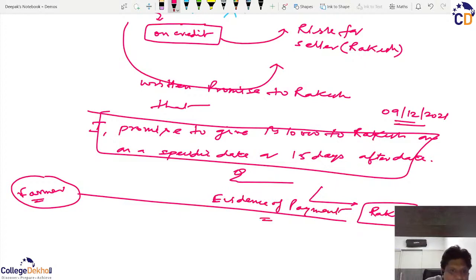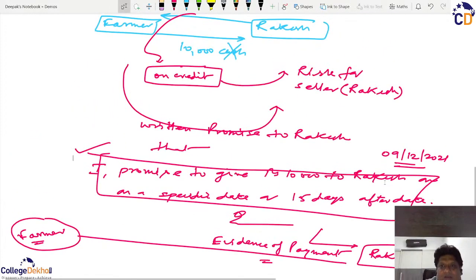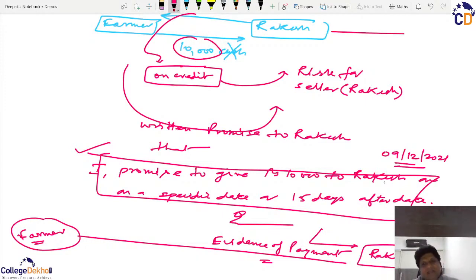So what this paper is doing is giving a sense of security to Rakesh. Secondly, if Rakesh gets this money, 10,000 rupees, now, then he can again go and buy something. So if Rakesh has this money of 10,000 rupees, then he can go further and buy. But if he doesn't get this money from the farmer, then it will hamper his purchasing power.